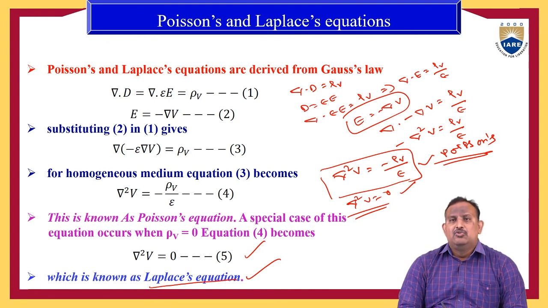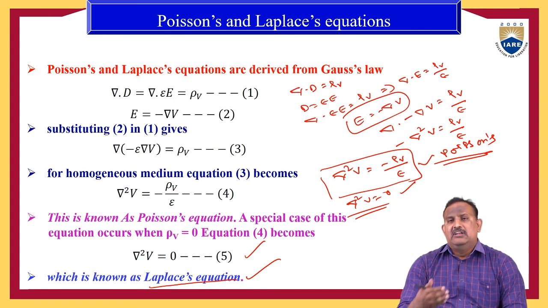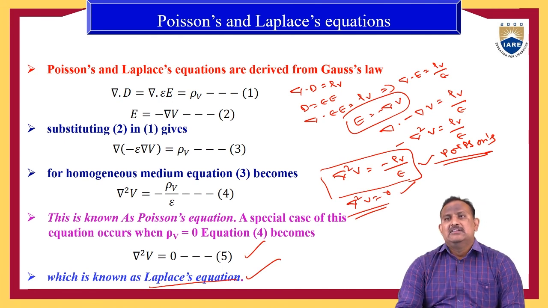Del square V equal to minus rho v by epsilon is known as Poisson's equation. Both are from Gauss law only. So this is about Poisson's equation and Laplace equation.